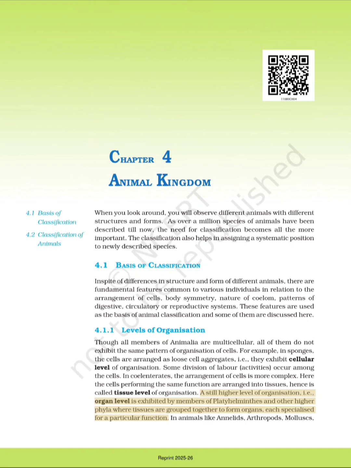A still higher level of organization, i.e., organ level, is exhibited by members of platyhelminths and other higher phyla where tissues are grouped together to form organs, each specialized for a particular function. In animals like annelids, arthropods, mollusks,